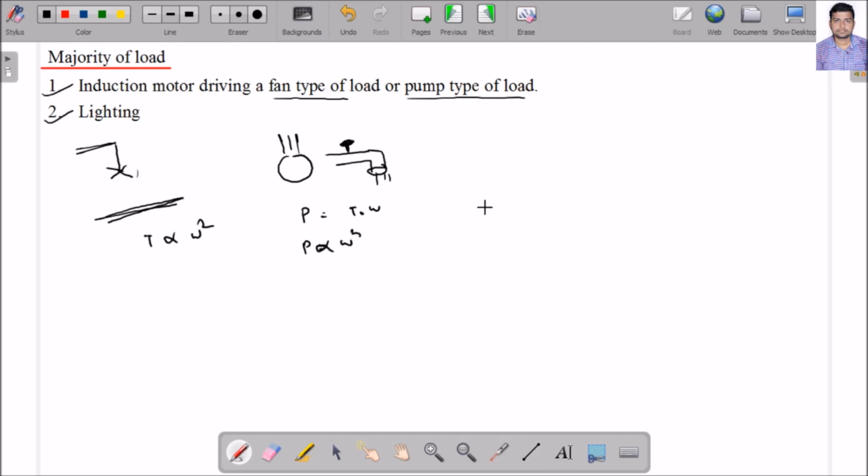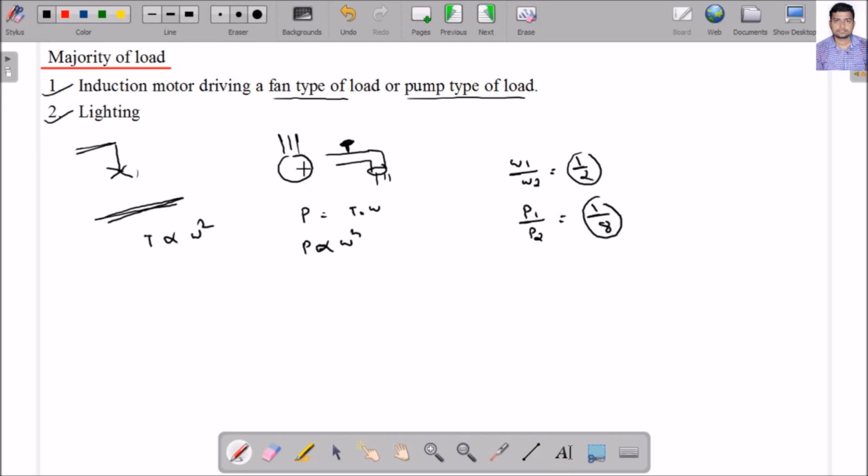Suppose I am writing here omega 1 by omega 2. It is in the ratio of 1 by 2. So suppose 1 is the rated speed, divided by 2, means speed decreases. Then what is the ratio of power? Anyone tell me what is the ratio of power? P1 by P2, it is the cube, so definitely it is 1 by 8. So the conclusion is, if I am reducing the speed by 1 by 2 time, then power is 1 by 8 time, means if I am reducing the speed to half, then power will be reduced 8 times.